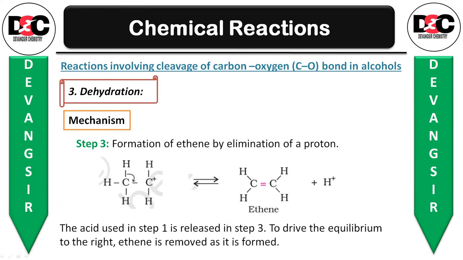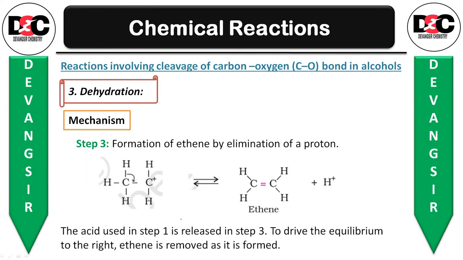Now here the acid used in step number 1 is released in step number 3. Okay, so to drive the equilibrium to the right, ethene is removed as it is formed immediately. Okay, so this is the dehydration reaction.